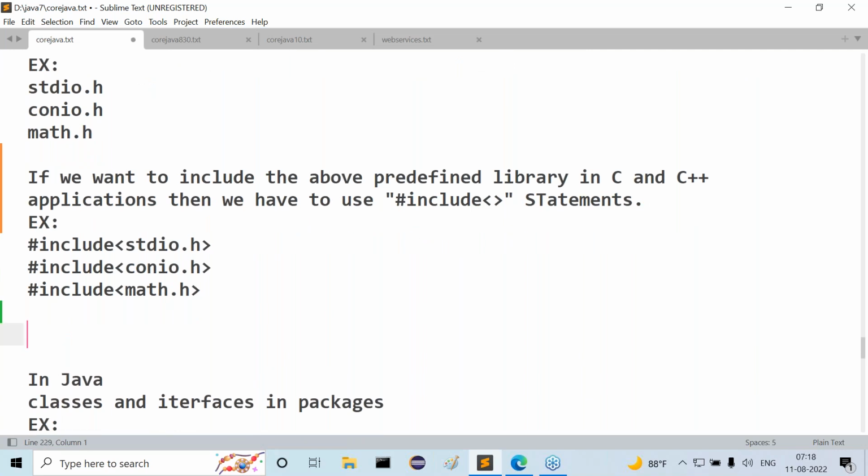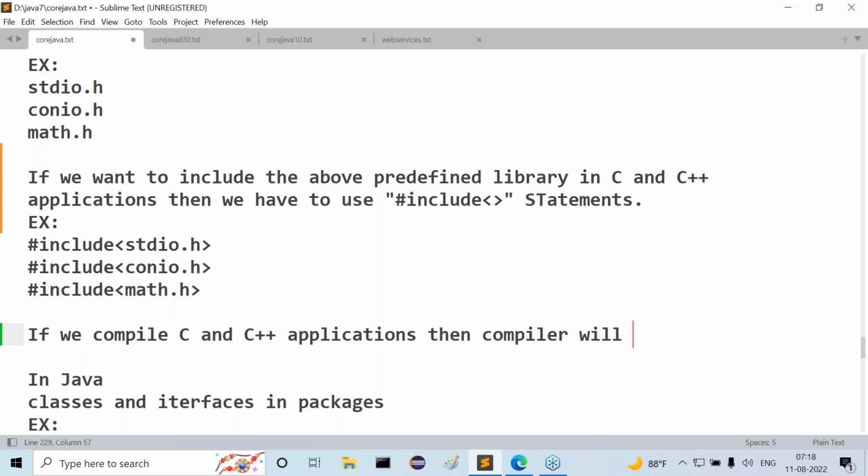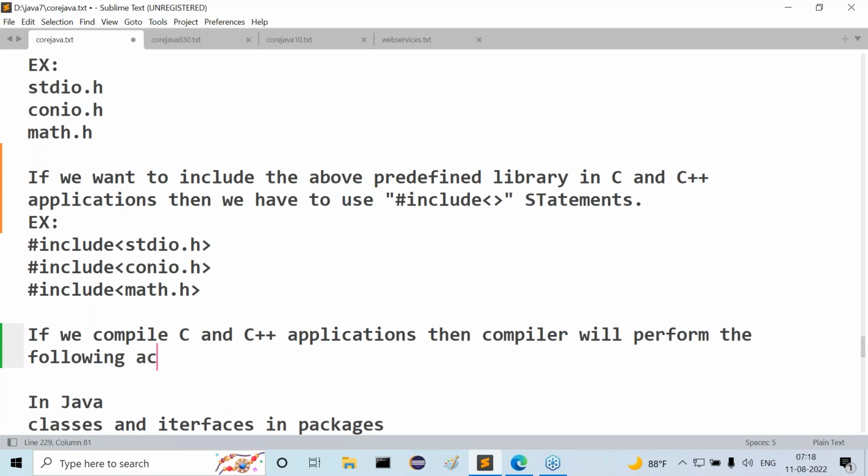Then what next? The work of the preprocessor. If we compile C and C++ applications, then the preprocessor will perform the following actions.